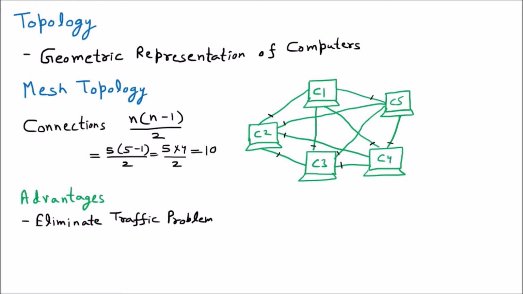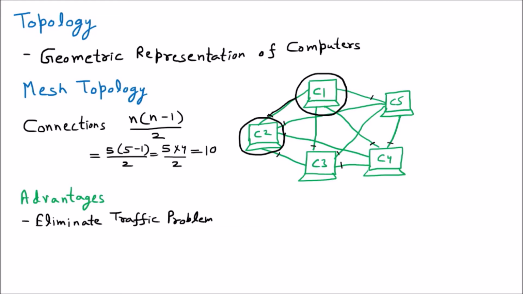But now see this case. If C2 wants to communicate with C1, there is a direct wire placed. With the help of that direct wire they can communicate. If the direct connection is there, obviously no traffic. Similarly, there are other cases possible where they can communicate.